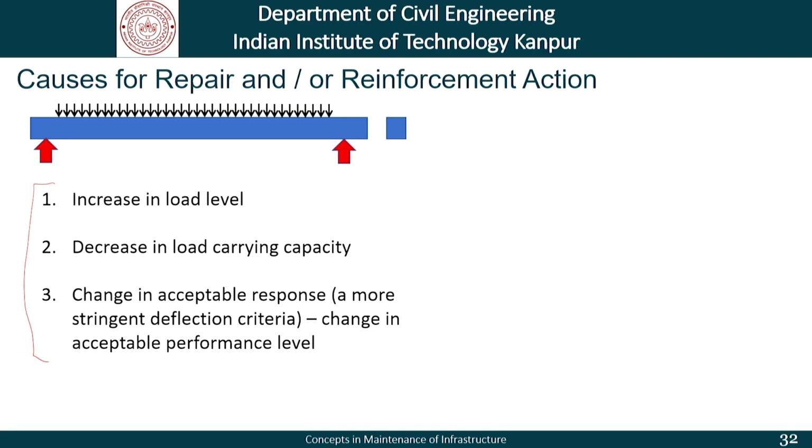In any of these three cases, we need to have action which will help us make those structures more compliant with the prevailing standards.